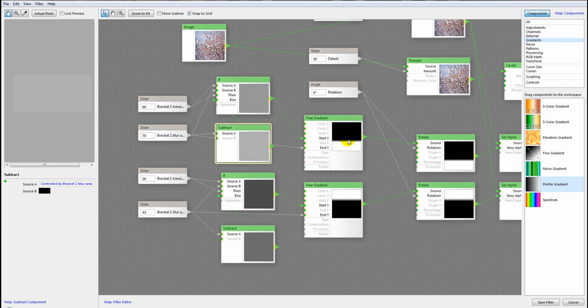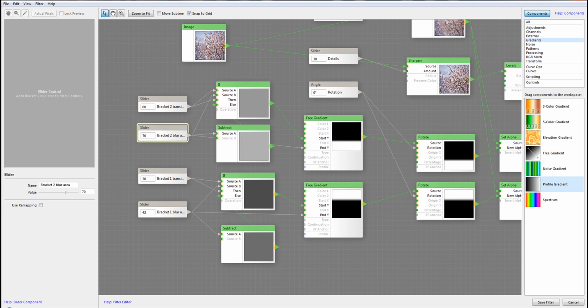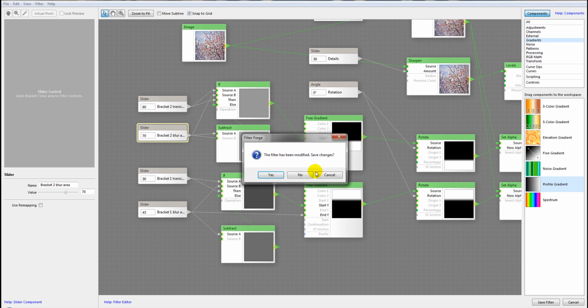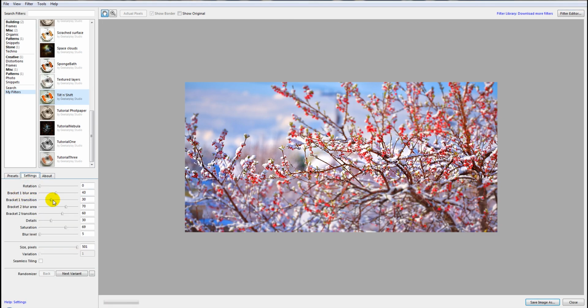So in this case, our start y never exceeds our end y. It's just a very simple logic rule, and it's allowed us to control our brackets.